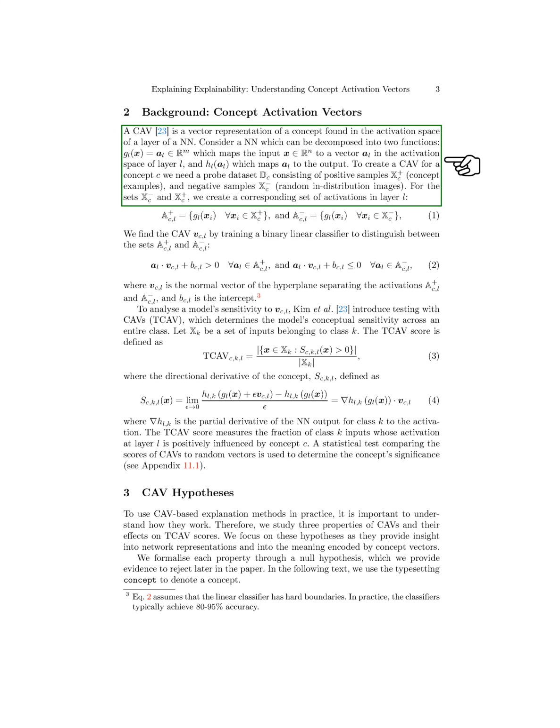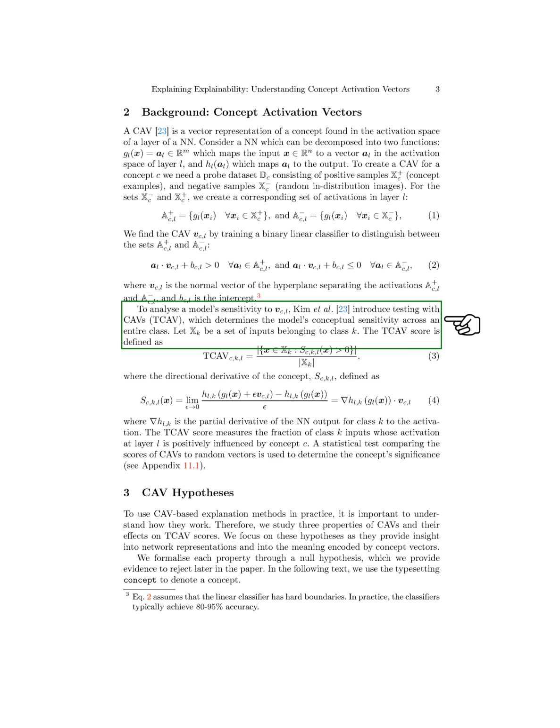Moving on to the background, a CAV represents a concept in the activation space of a neural network layer. It involves mapping input to a vector in the activation space and then to the output. To create a CAV for a concept, a probe dataset with positive and negative samples is needed. By training a binary linear classifier on the corresponding activations, the CAV is obtained.